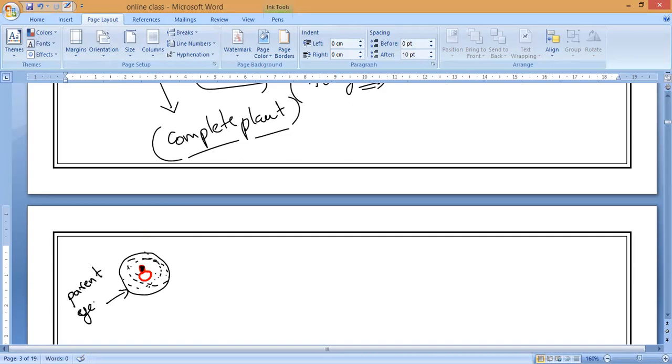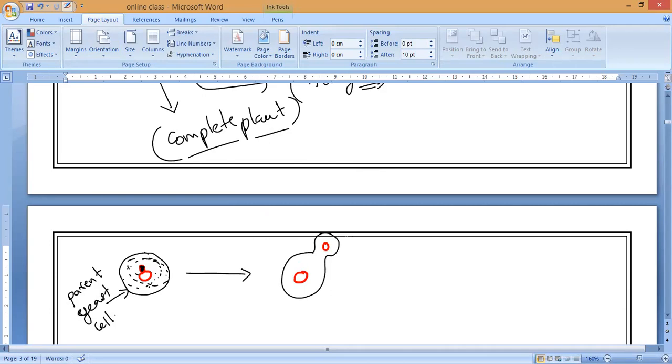Parent yeast cell. Now observe very carefully. Very important, guys, this picture will also come in the exam. Now, if you notice here, first of all, what will happen? First, a bud appears on the outside of the cell wall. Understand? Slowly, observe very carefully: a small bud will appear on the outside of the yeast cell. So first we can observe the small bud forming on the outside of the cell wall.